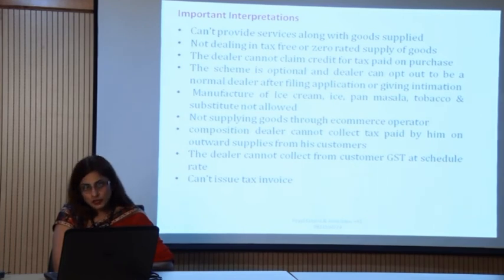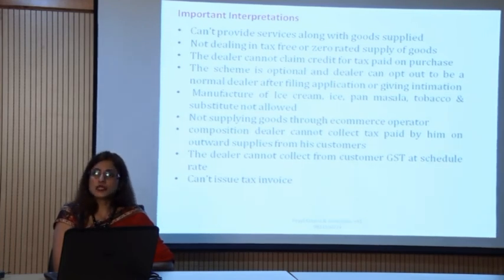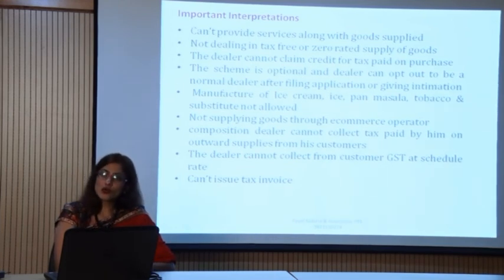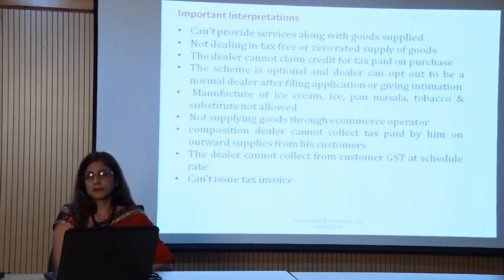Government has clearly mentioned that this 1%, 2% and 5% rate, which is prescribed by the government, is not to be collected from the ultimate consumer, because this is part of your cost. It should not be shown in your bill of supply, because this is your cost.